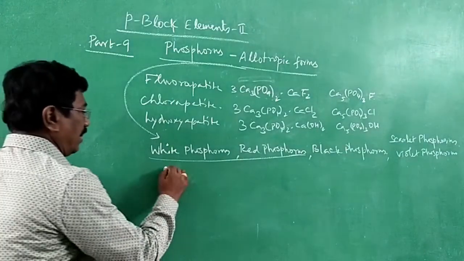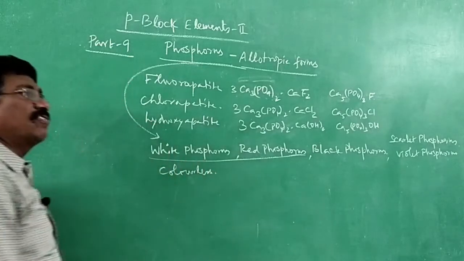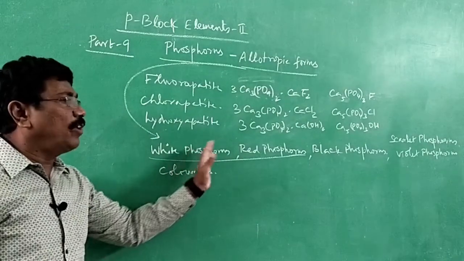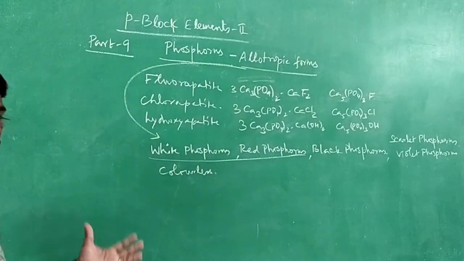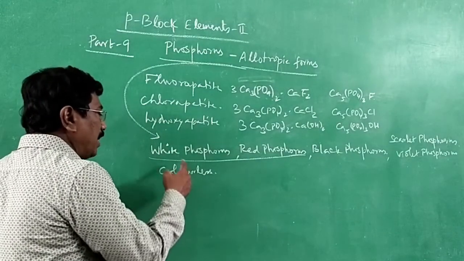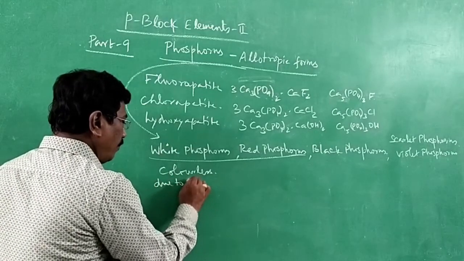White phosphorus is colorless, therefore it is referred to as white. But it becomes yellow, due to the conversion of some white phosphorus into red phosphorus. Due to the formation of a layer of red phosphorus on the surface of white phosphorus, it becomes yellow.